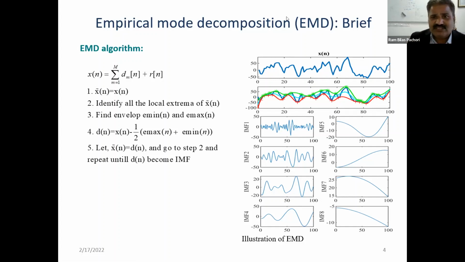If you see this very simple algorithm, we have a signal, and then we determine maxima and minima, and based on the maxima and minima we determine the two envelopes, and then we take the average of both envelopes and subtract it from the signal. That we call the residual, and the residual should satisfy certain conditions.